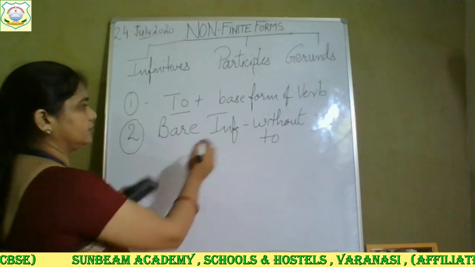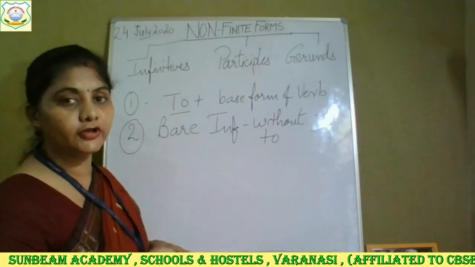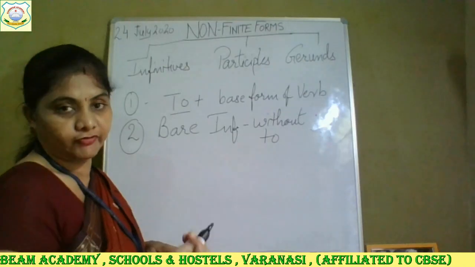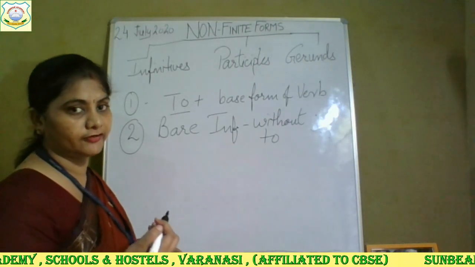The infinitives without to are called bare infinitive. And we do not use to in this type of infinitive.